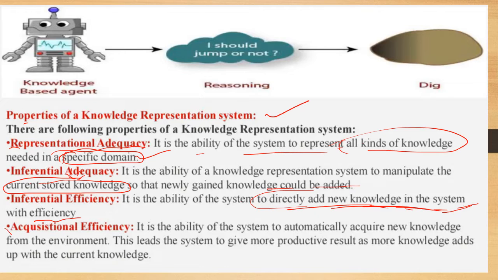Next is acquisitional efficiency. It is the ability of the system to automatically acquire new knowledge from the environment, and this leads the system to give more productive results as more knowledge adds up with the current knowledge. More and more new knowledge gets added to the system and the system gets updated. The system adds this new knowledge into the current knowledge and it becomes more productive. This is called acquisitional efficiency.